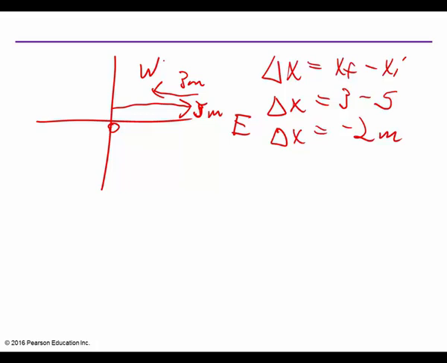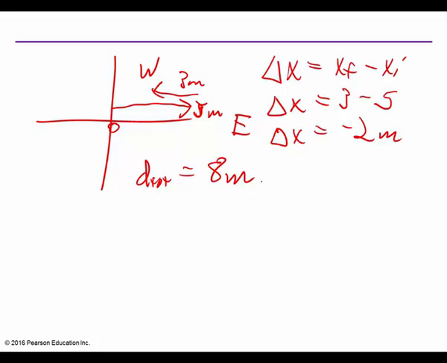But how much total distance is there? What's the total distance? Total distance is 8 meters. So we've got to be really careful when we say I walked 5 meters east and then turned around and went back 3 meters west.